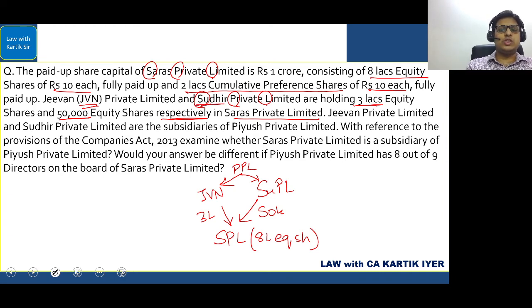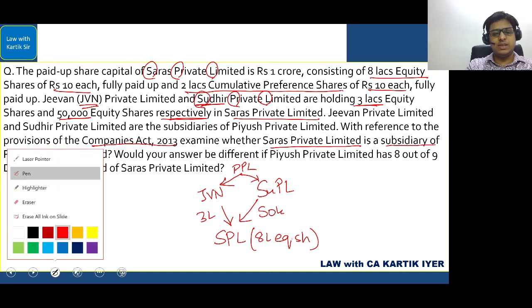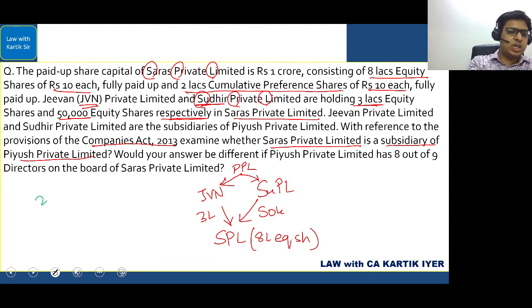Then they have said, with reference to the provisions of the Companies Act 2013, examine whether Saras Private Limited is a subsidiary of Piyush Private Limited. Now let's analyze this. We have to go to section 2 clause 87 of the Companies Act. What does 2 clause 87 say? A company can be a subsidiary of any other company if that other company controls the composition of the board of directors or controls one half of the total voting power either by itself or through one or more of its subsidiary companies.